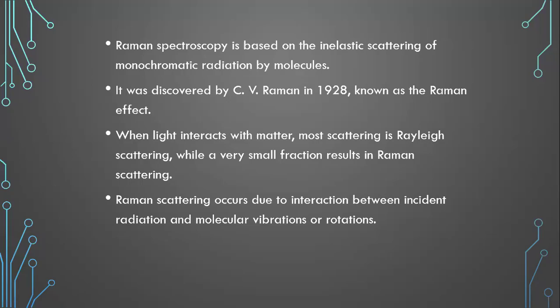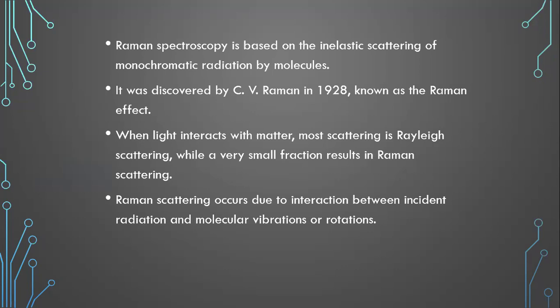Basically, Raman spectroscopy is based on the inelastic scattering of monochromatic radiation by molecules. That is, when a beam of light is passed through a transparent material, a small amount of radiation energy is scattered. The incident beam of light is a monochromatic radiation. We can use lasers, which have a very narrow frequency band, and the scattered energy will almost entirely contain radiation of the incident frequency. But in addition to that, we can get some discrete frequencies below and above that of the incident beam. This is referred to as Raman scattering.